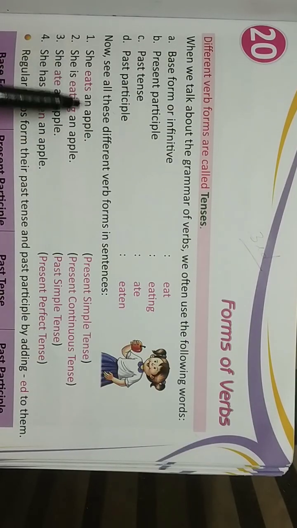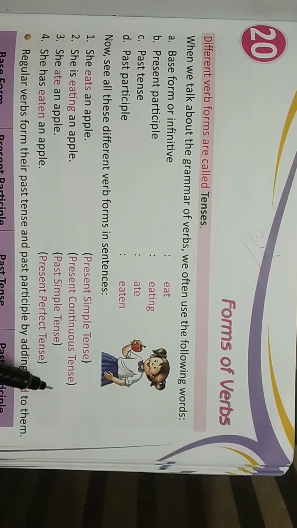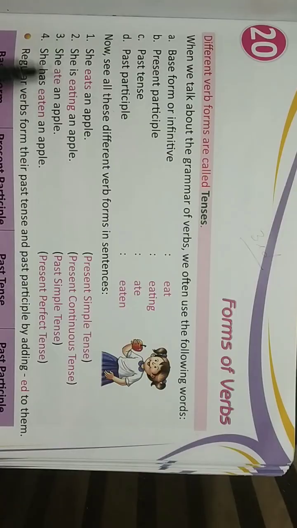She eats an apple, eats, present simple. She is eating an apple, eating, continuous form, that is present participle form. She ate an apple, ate, past tense form of the verb. She has eaten an apple. Eaten is the past participle form of the verb.